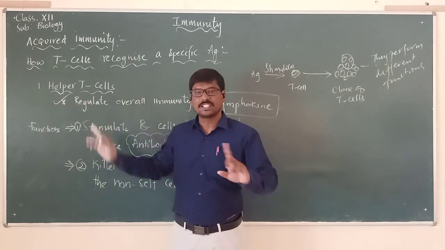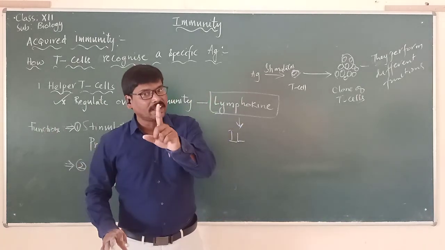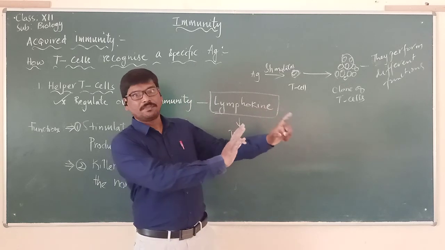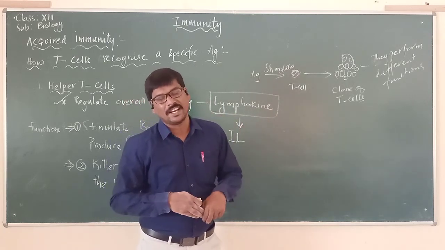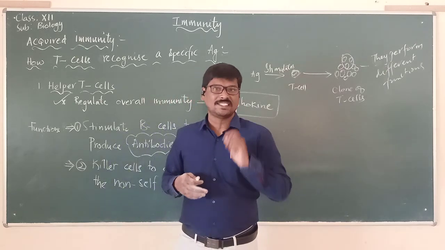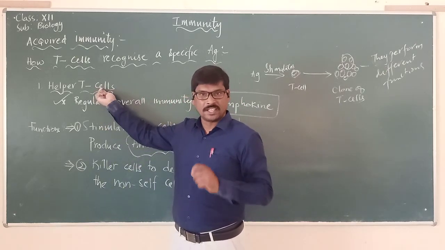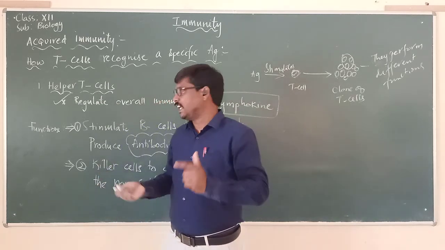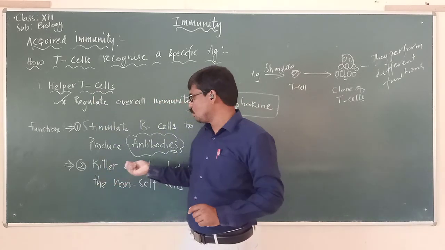Helper T cells will not go directly and fight against the pathogen. But they identify that particular pathogen or antigen that entered the body causing a disease. That is their characteristic. They identify that particular pathogen. Immediately they send messages to what now?